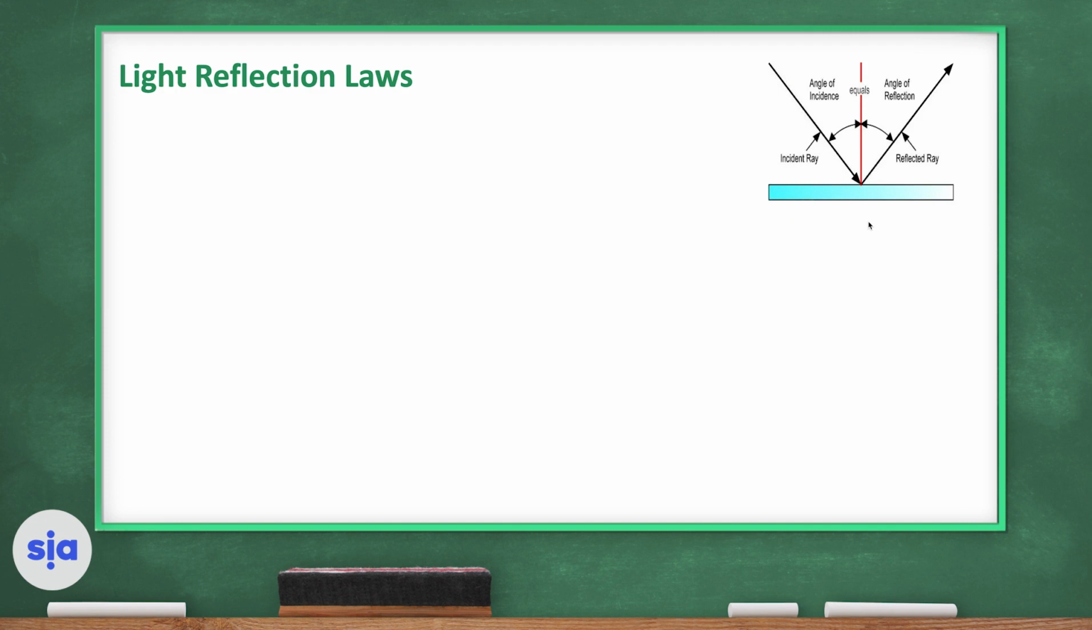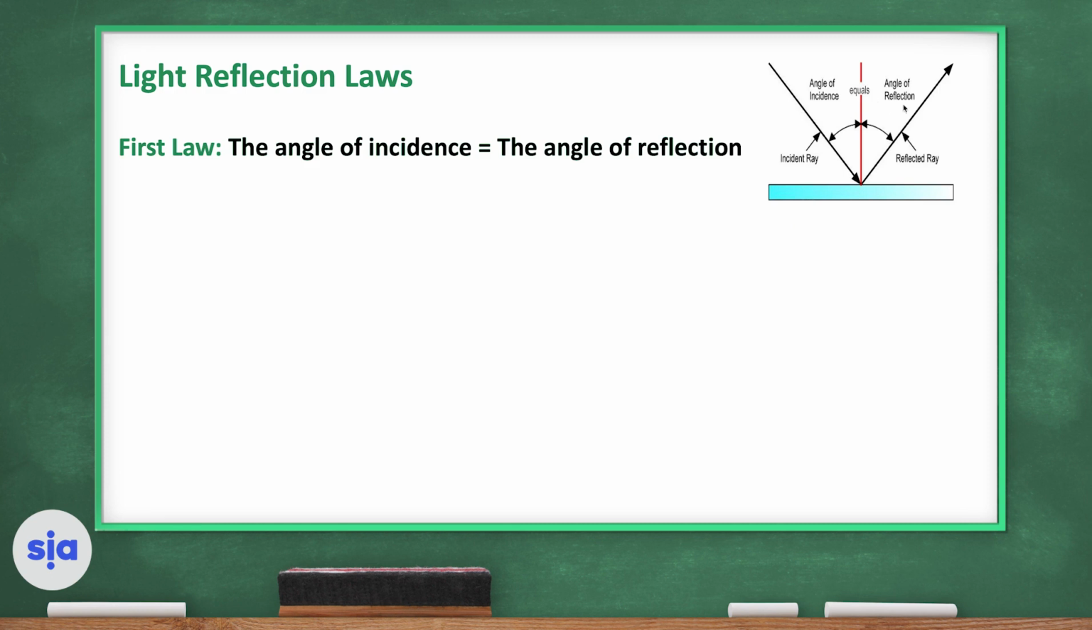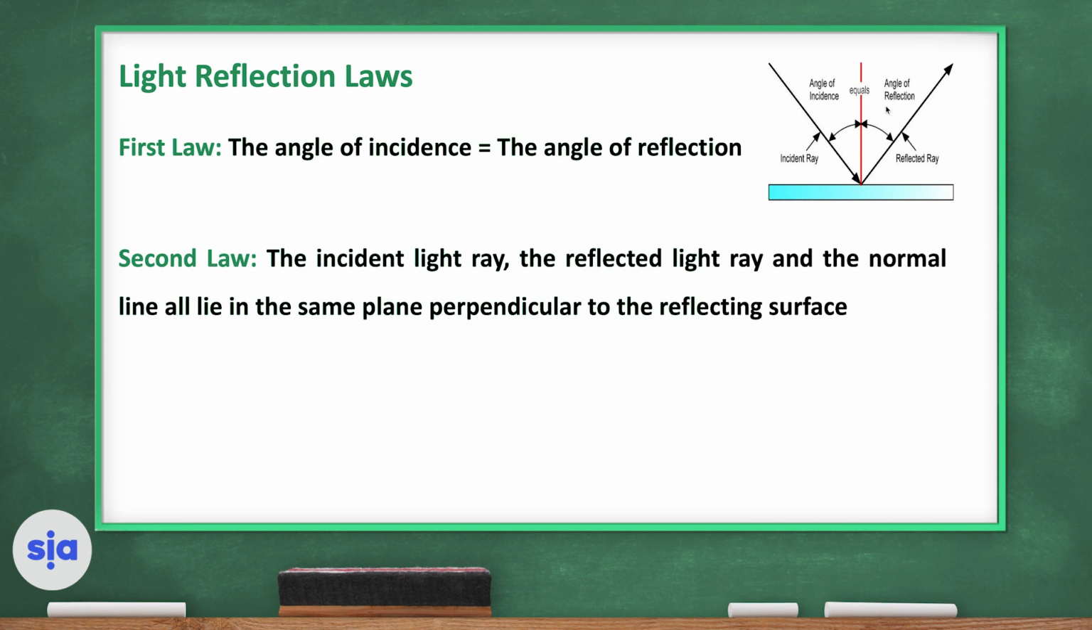The law of reflection states that the angle of incidence is equal to the angle of reflection. This is the first law. And the second law states that the incident light ray, the reflected light ray, and the normal line all lie in the same plane perpendicular to the reflecting surface. So the first law: the angle of incidence is equal to the angle of reflection. And the second law: the incident ray, the reflected ray, and the normal all lie in a plane perpendicular to the reflecting surface.